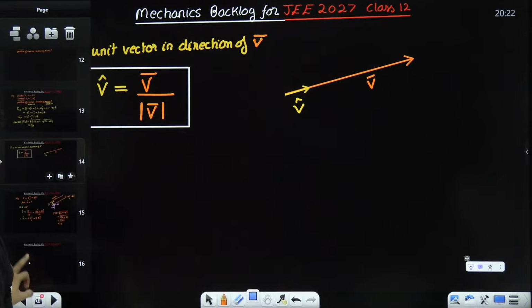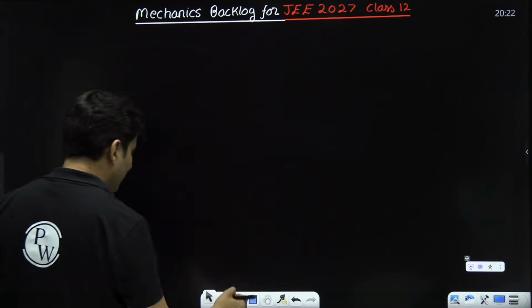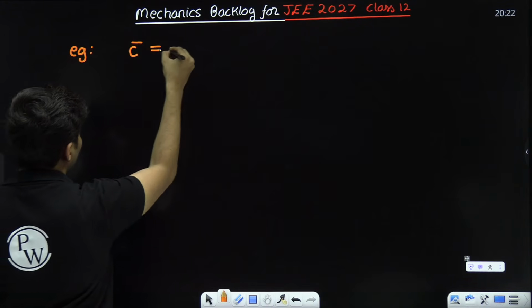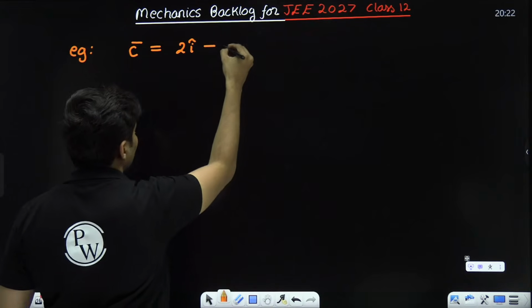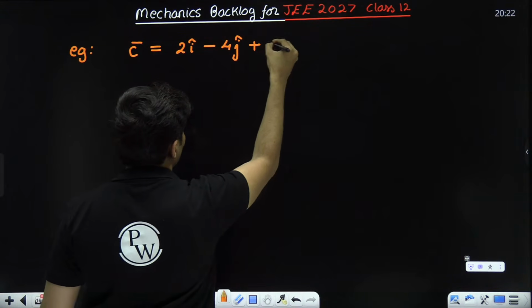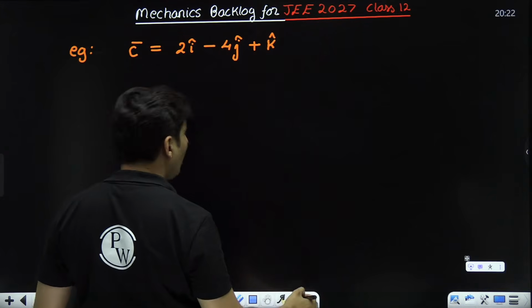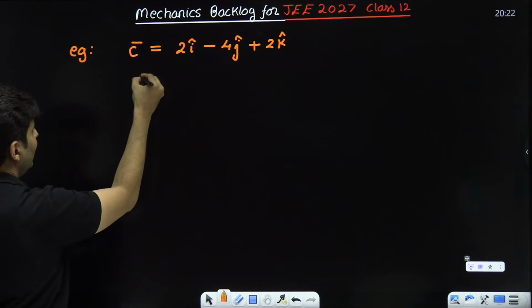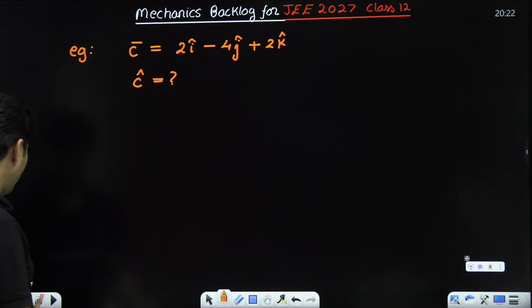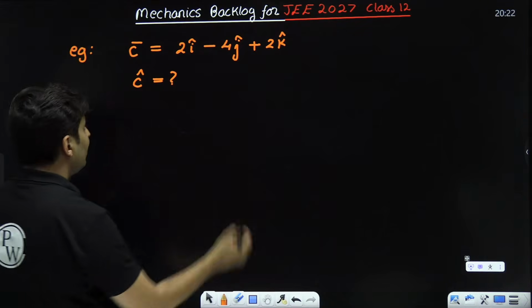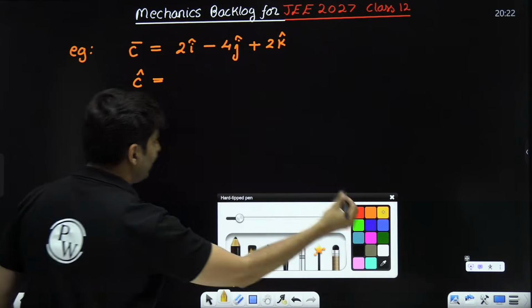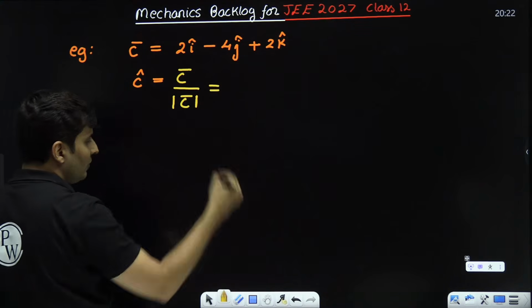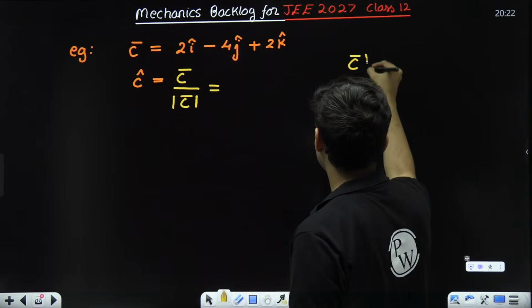Say for example, I have been given a vector c bar which is 2i cap minus 4j cap plus, let's say, 2k cap. I have taken some random example. Can we find unit vector c cap? Well, start with the formula. C cap by the formula is the vector c divided by the magnitude of that vector. So first let's find the magnitude, then we will figure out the rest.